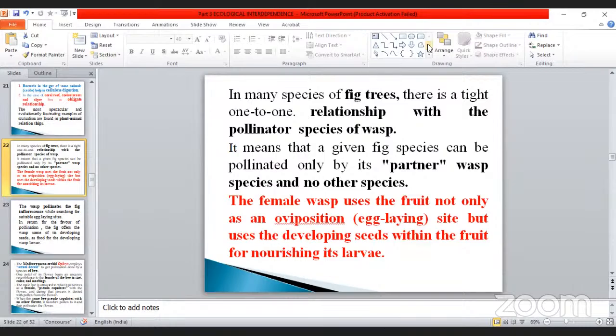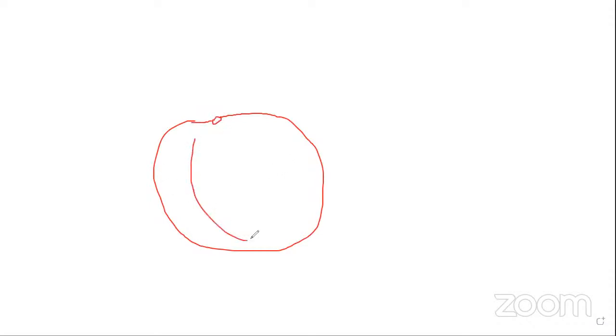I will show you. See this one for your understanding only. So take an example of a fig. This is the fruit. Just imagine the fruit is like this, and here there is a small hole only. Inside there is a cover. Here there are male and female parts, anthers and oogonium, that means male and female are there.